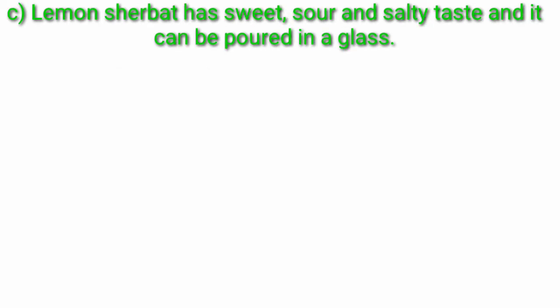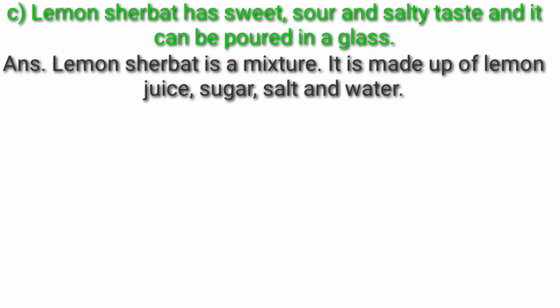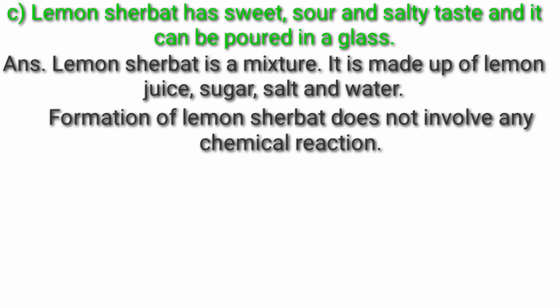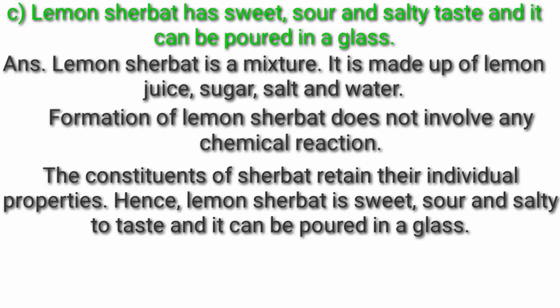Question C. Lemon sherbet has sweet, sour and salty taste and it can be poured in a glass. Answer. Lemon sherbet is a mixture. It is made up of lemon juice, sugar, salt and water. Formation of lemon sherbet does not involve any chemical reaction. The constituents of sherbet retain their individual properties. Hence, lemon sherbet is sweet, sour and salty to taste and it can be poured in a glass.